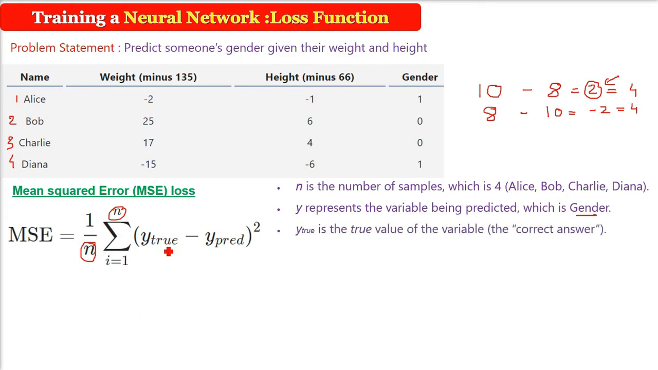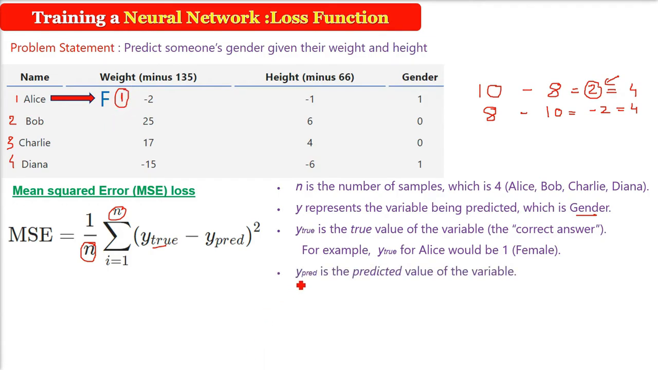What is y sub true? This is the value of the variable that is the correct answer. For example, Alice is a female, so the true value for Alice, y true, should be 1. For Bob it will be 0. This is the correct number.